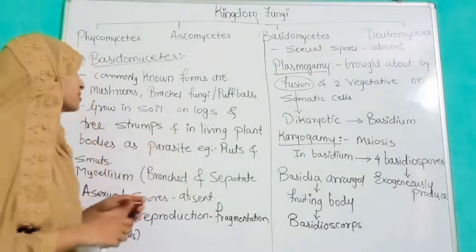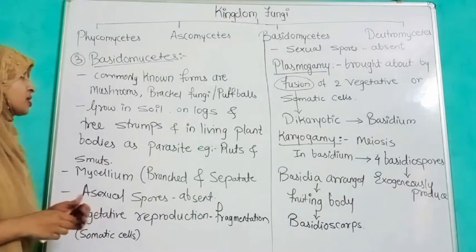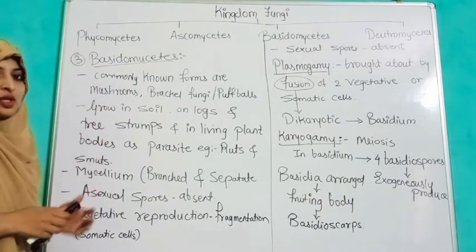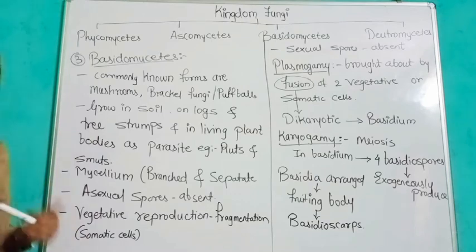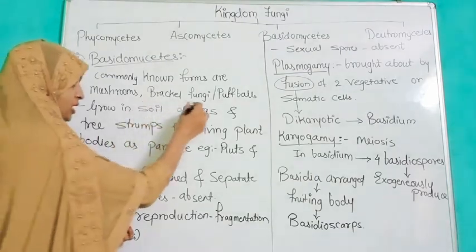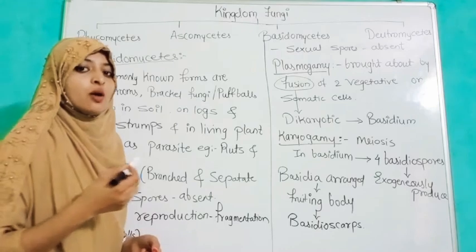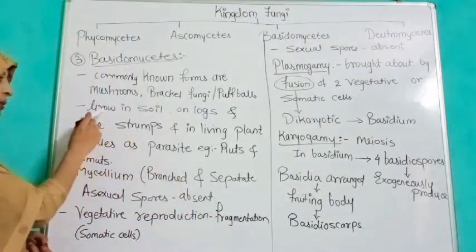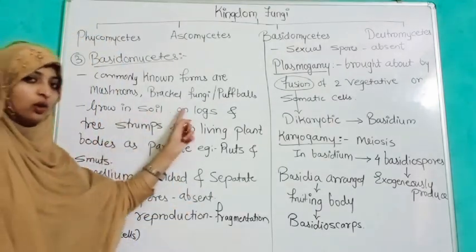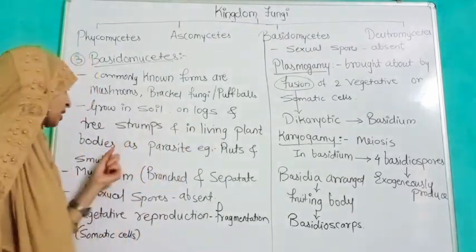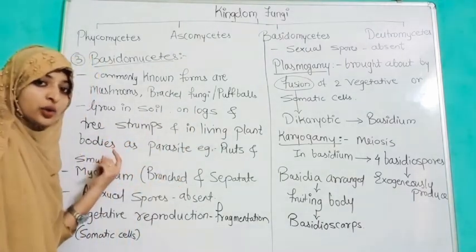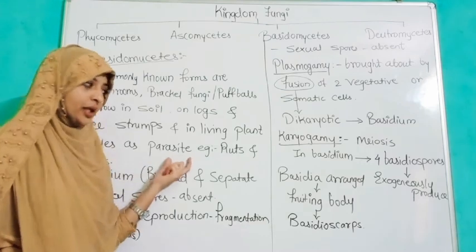Now we are going to discuss basidiomycetes. They are common forms. If we look at basidiomycetes, we can see common mushrooms, bracket fungi, or puff balls. They may grow in soil, on logs, on tree stumps, and on living plants, which means they grow as a parasitic body.